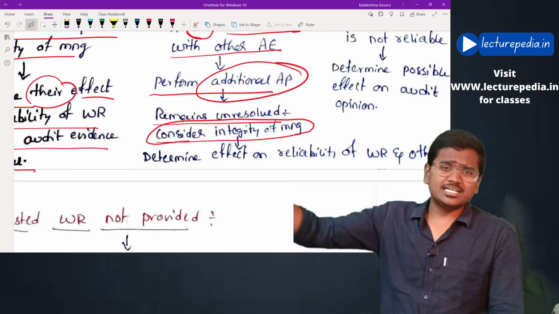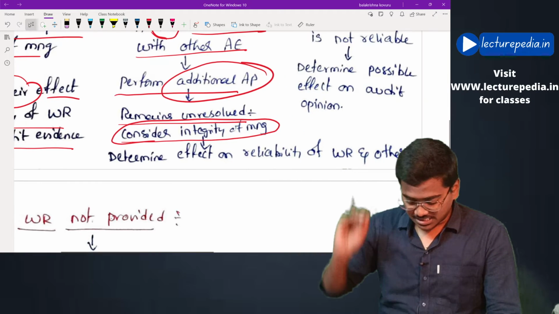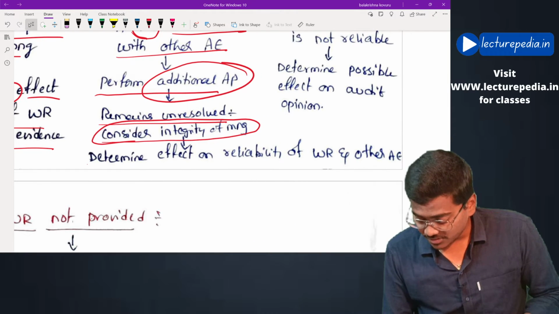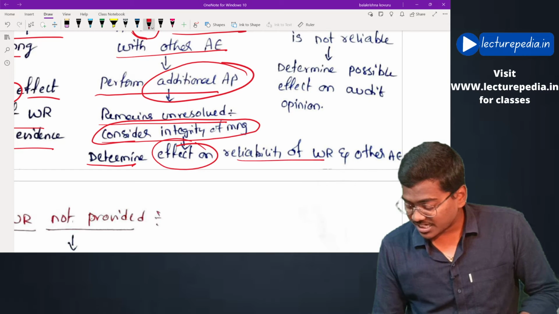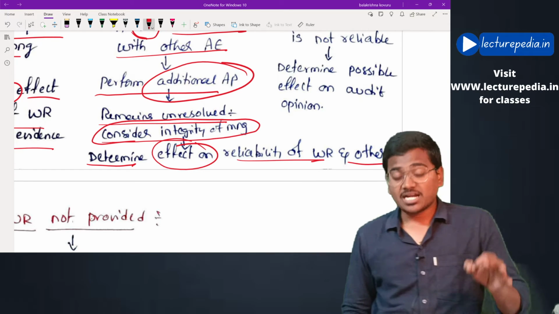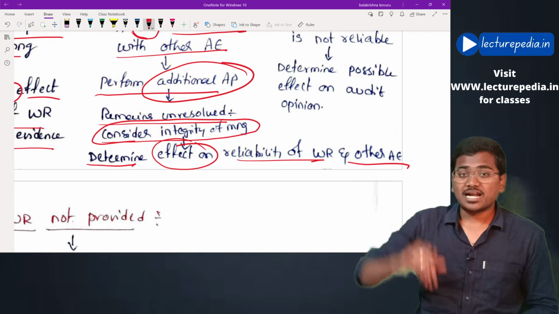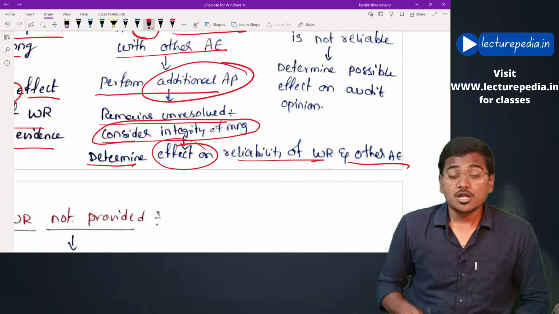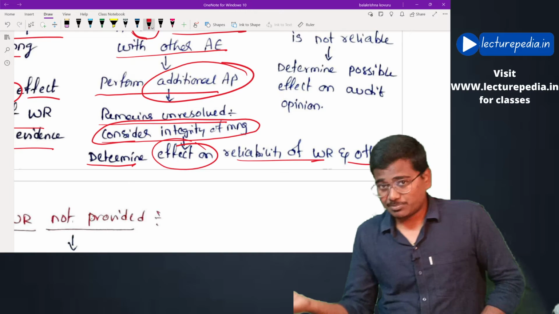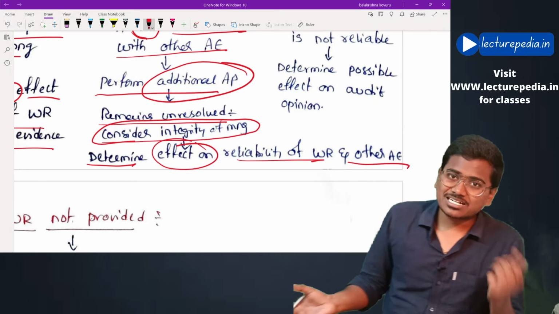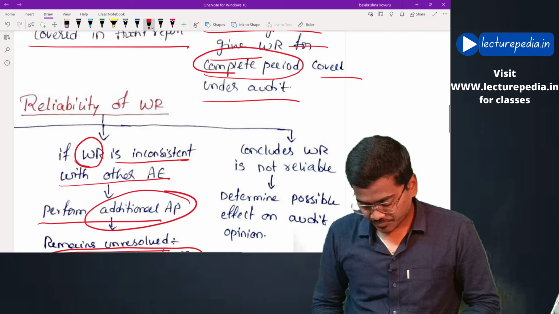After assessing the integrity of the management, based on his assessment, auditor will determine effect on reliability of written representations and other audit evidence. Okay, after assessing the integrity of the management, auditor will determine whether to rely on the written representations or to rely on the other evidences. Hope this is clear. Next,